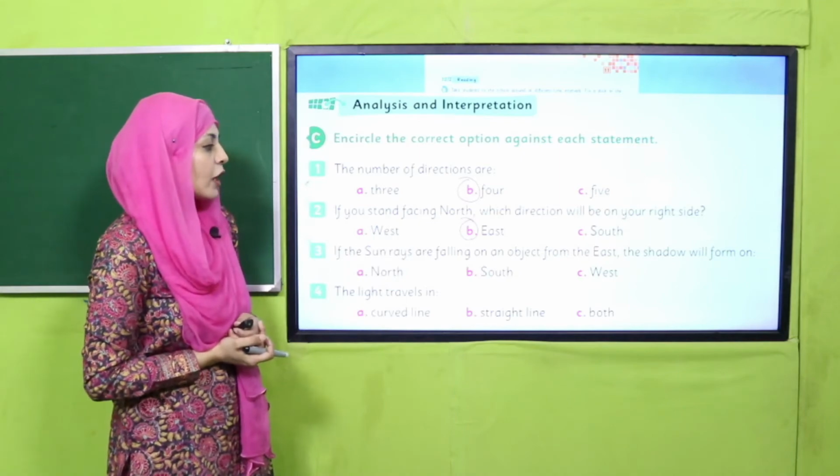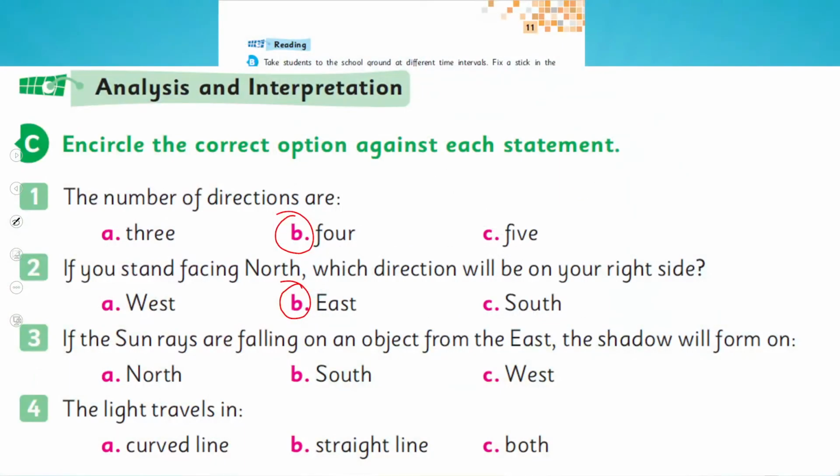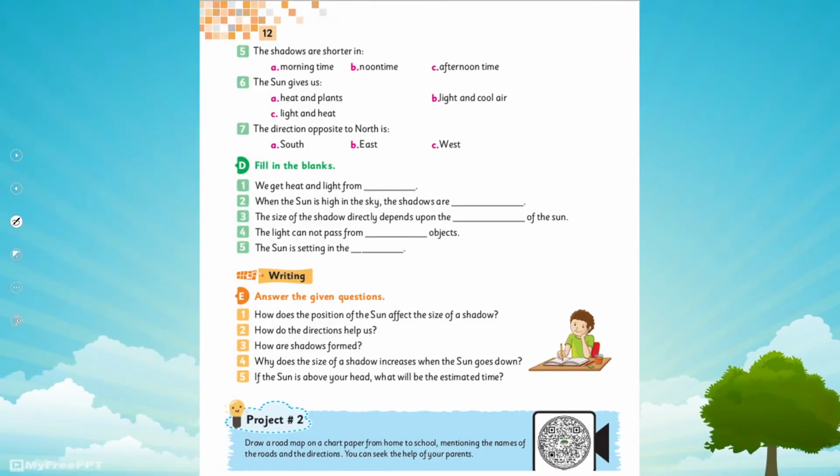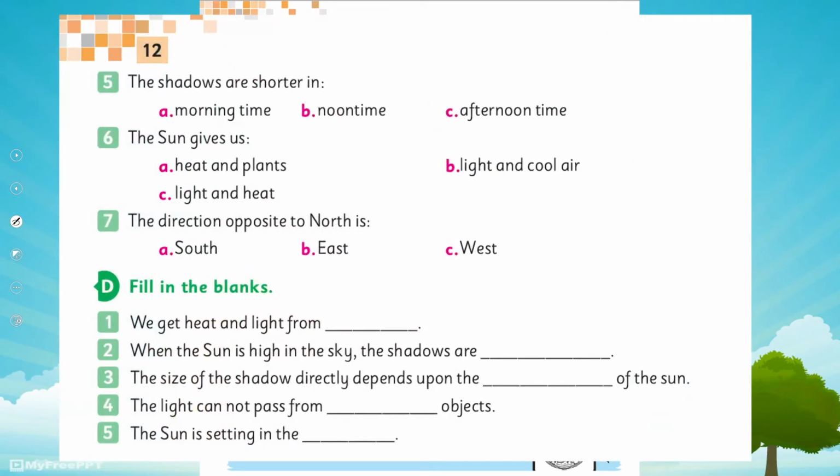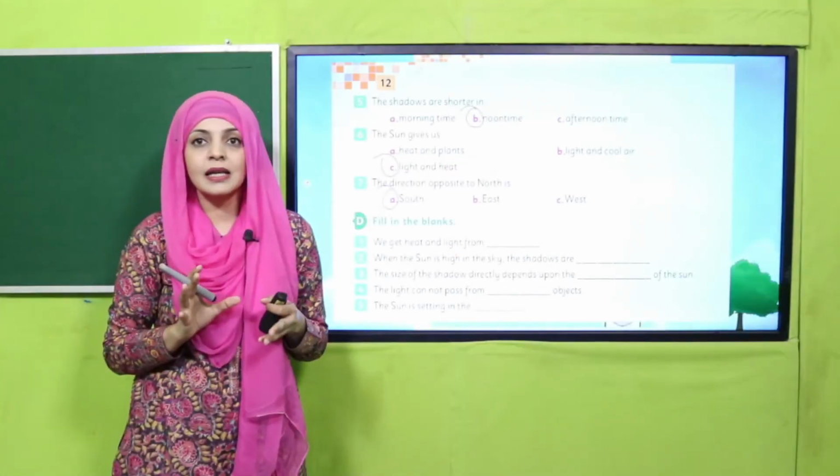If the sun rays are falling on an object from the east, the shadow will form on west. Very good. The light travels in a curved line, straight line, both. Straight line. Now we will move forward towards page number 12. The rest of the statements, the shadows are shorter in the noon time. The sun gives us heat and plants, light and cool air, light and heat. C option is the correct one. Number 7, the direction opposite to north is south. Very good. So you have to complete this in your books.